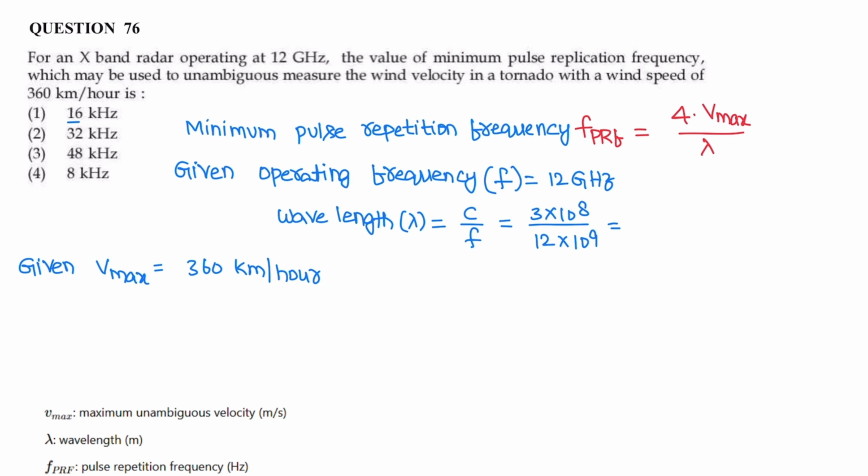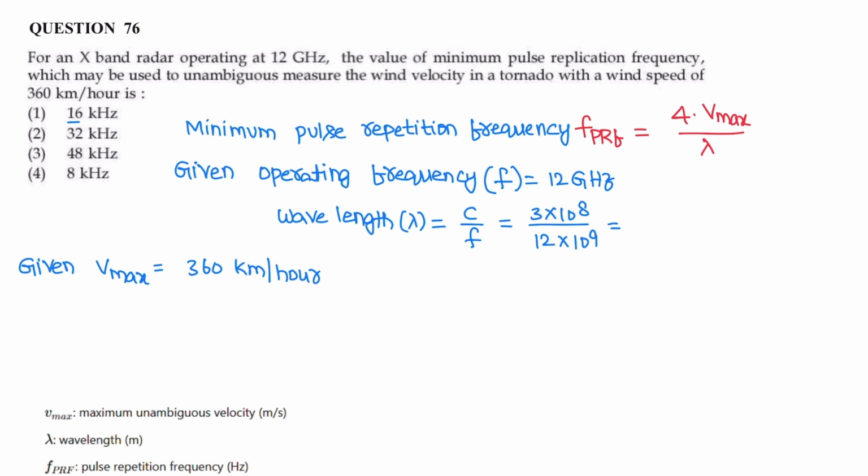100. First question: for an X-band radar operating at 12 GHz, the value of minimum pulse repetition frequency which may be used to unambiguously measure the wind velocity in a tornado with wind speed of 360 km per hour is. In the question they have given operating frequency is 12 GHz.